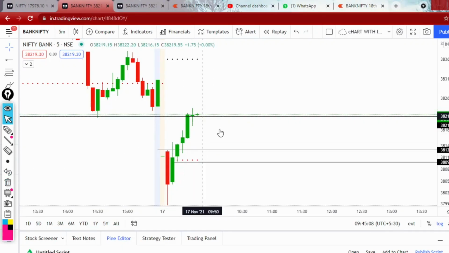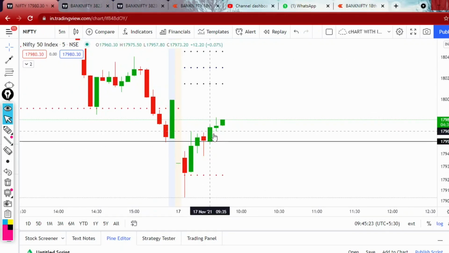A doji sort of candle has been formed. The next candle will confirm our entry. If the next candle closes above this doji high, then there might be a good upward move. If it breaks below the doji low, then there might be a good downward movement, but there is a support in Nifty. You should observe the breakout level support.